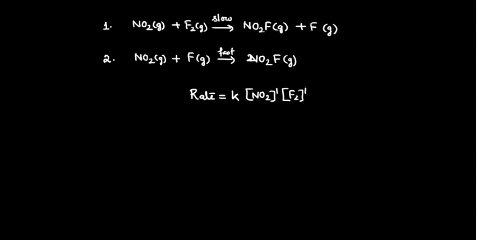Now, what happens in the law of mass action? The law of mass action states that the rate of a reaction is directly proportional to the concentration of the reactants raised to a power which is equal to their stoichiometric coefficient. But rate law does not specify that. Rate law is more practical. Rate law says that the rate of a reaction is directly proportional to the molar concentration of the reactants raised to a power which is equal to the order of the reaction.